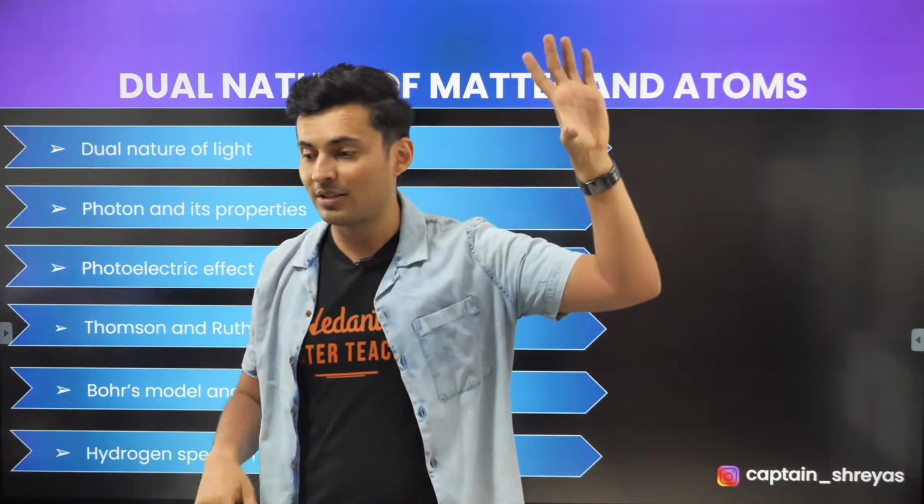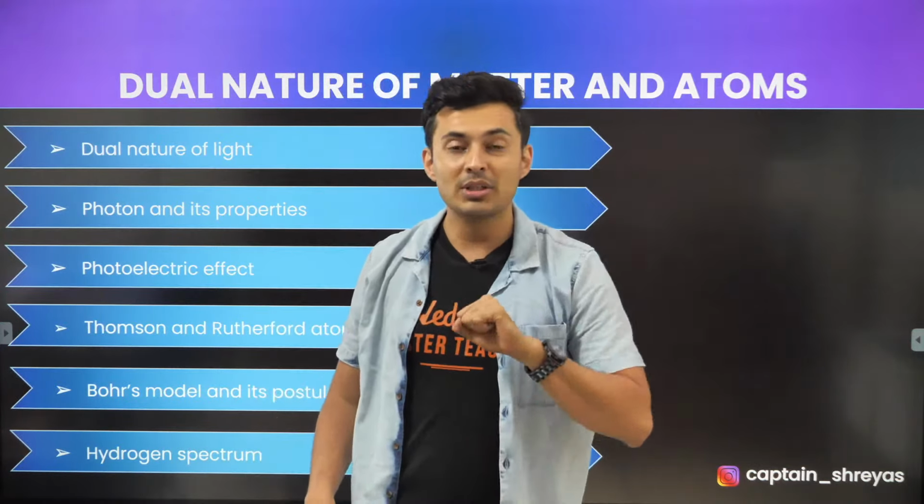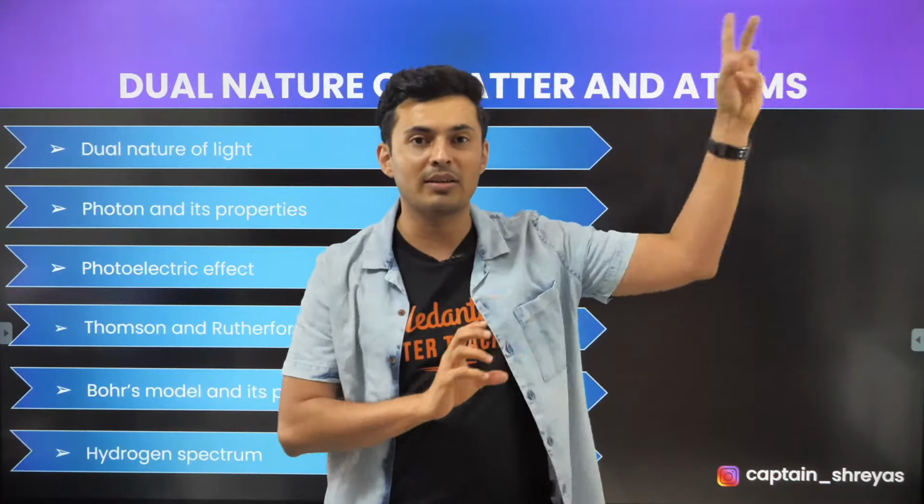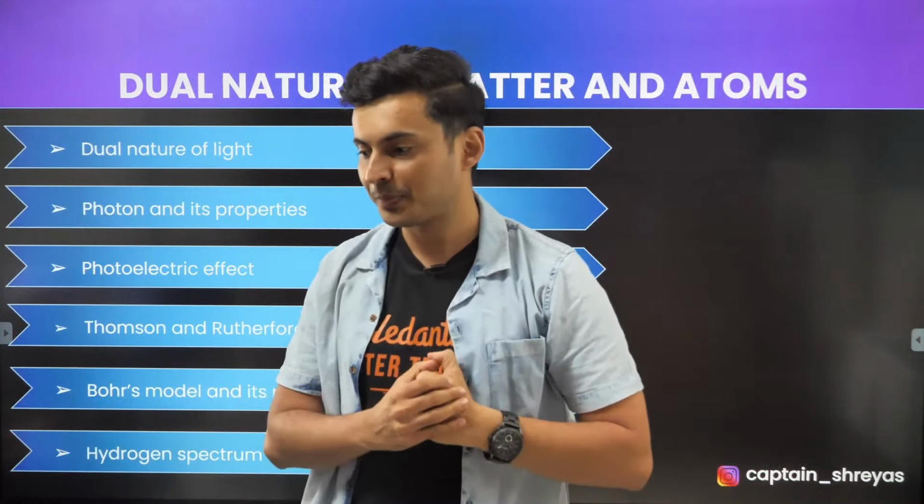2 is the power. So radius is proportional to n square. So the power of n is 2. So that's what I had asked.